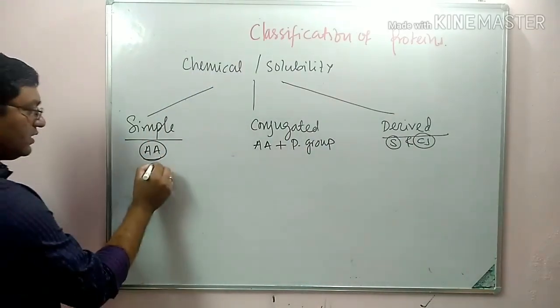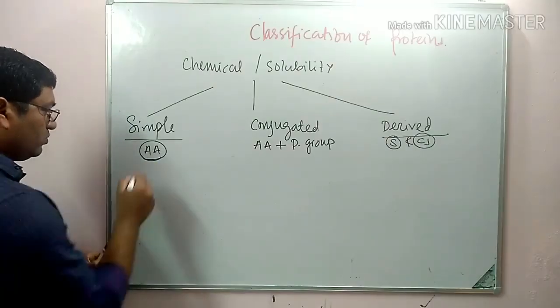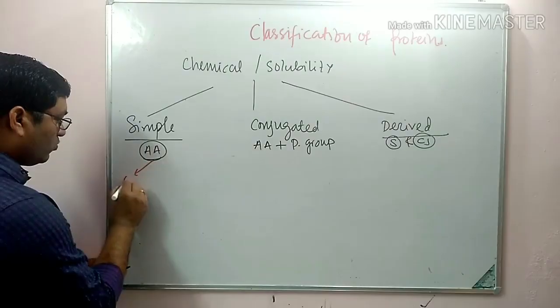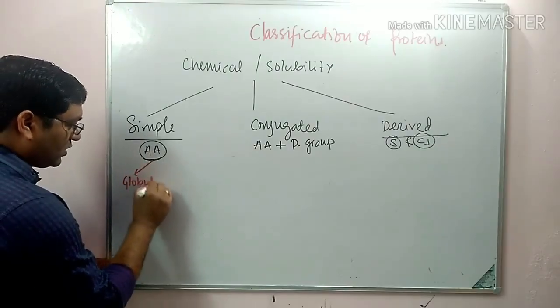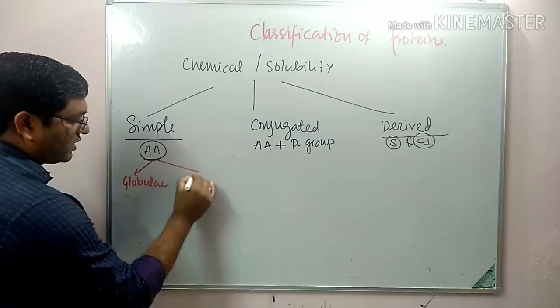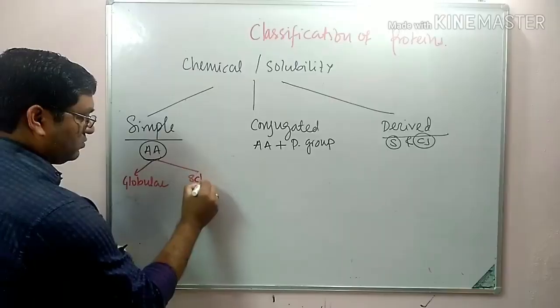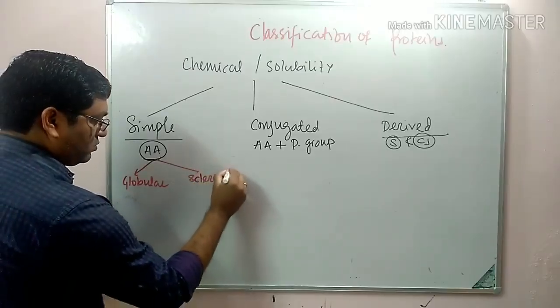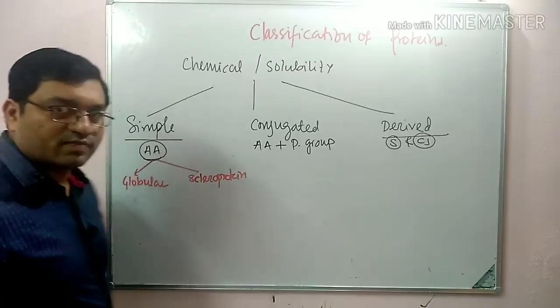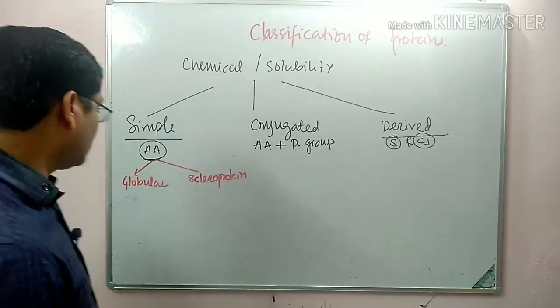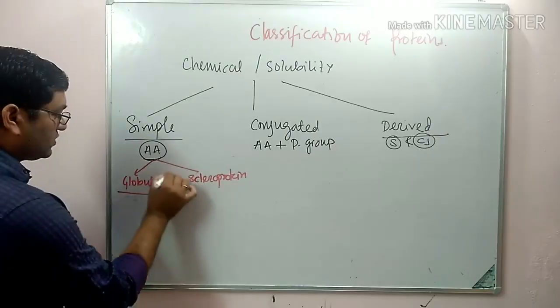Simple protein is again classified into globular proteins and scleroproteins. When they are oval or spherical in shape and soluble in water, they are known as globular proteins.